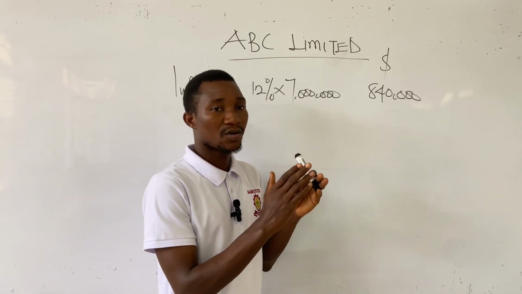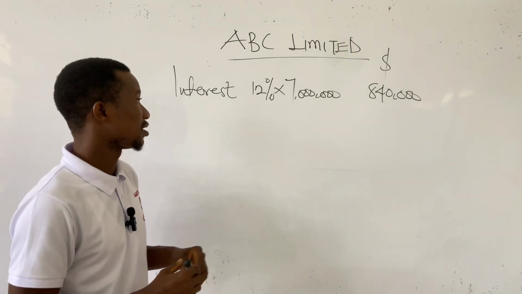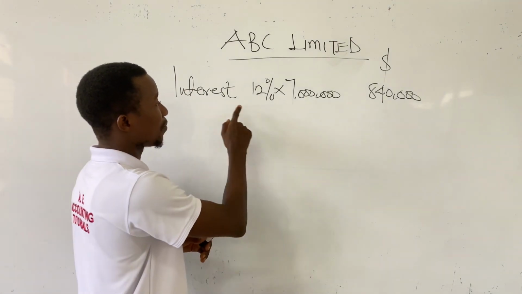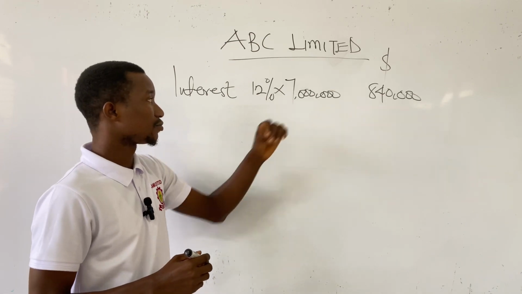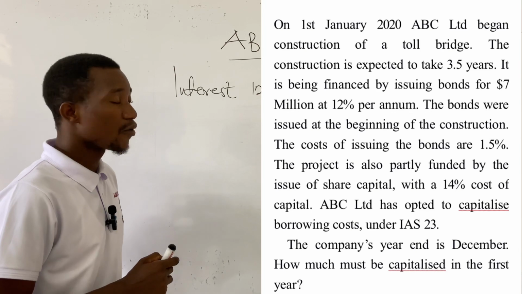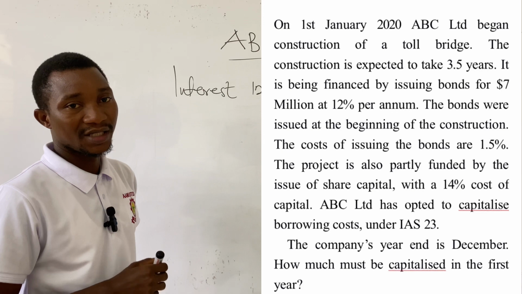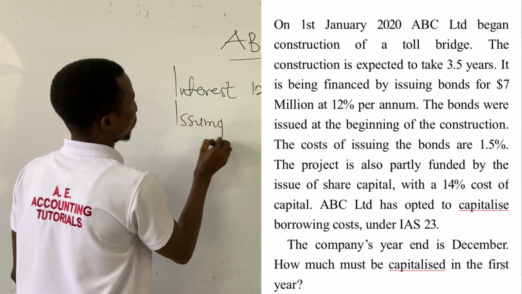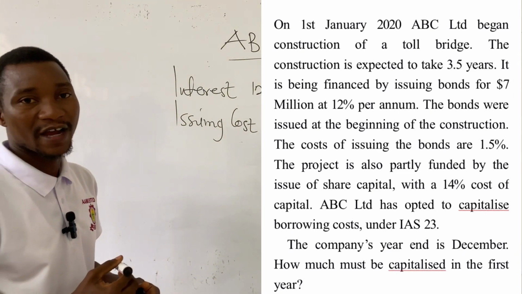But in this case, the construction of the qualifying asset took place during the entire period of the loan, that is the 12 months, that is the 1 year. So we only apply the 12% on the bond issued to determine the borrowing cost for the period. After this, the second borrowing cost in this question is the ancillary cost. The ancillary cost happens to be the issuing cost. So we have issuing cost, and the issuing cost happens to be 1.5%.